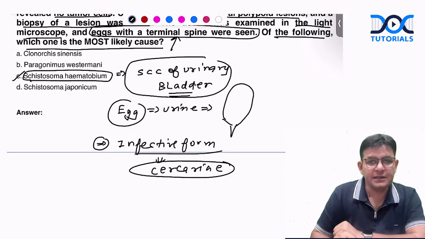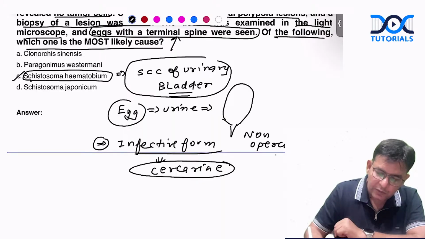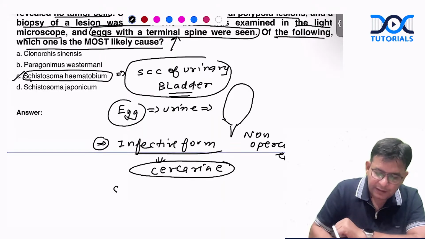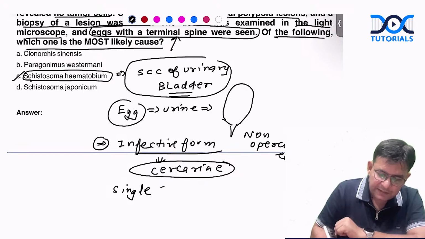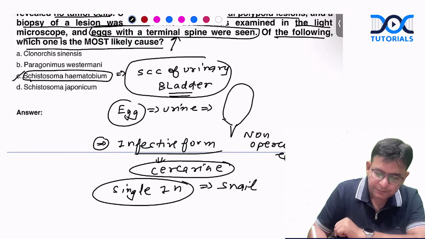And they do not have an operculated egg; they have a non-operculated egg. In fact, these Schistosomes have a single intermediate host, that is only snail.